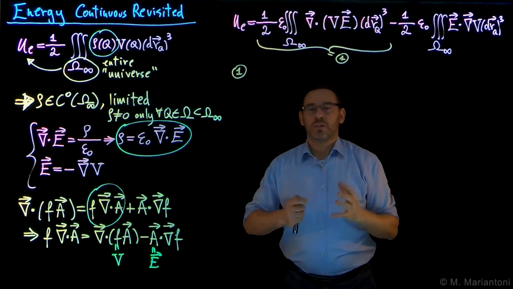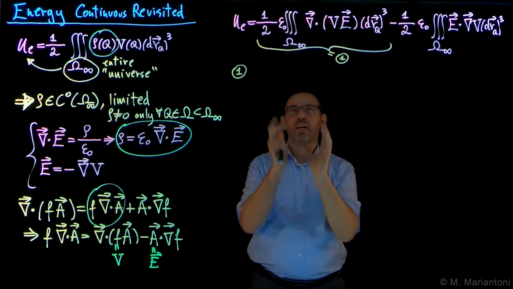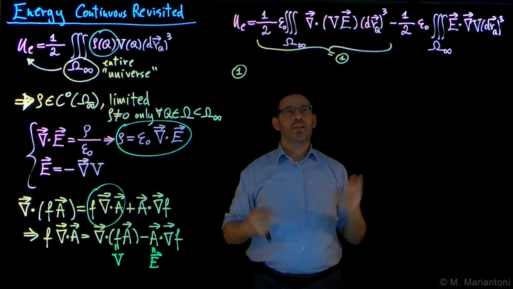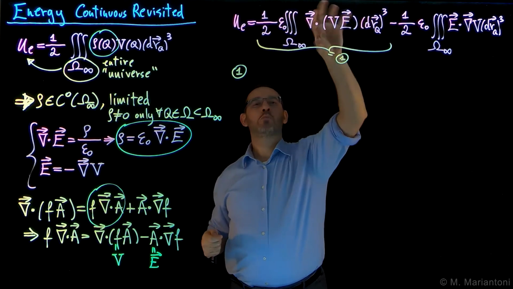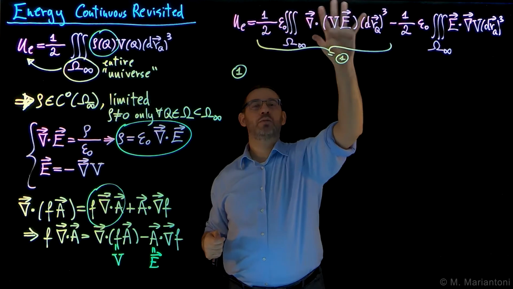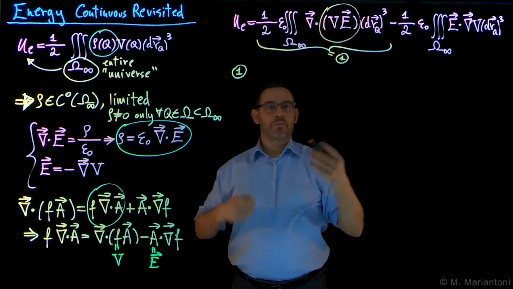Okay, so this is the integral of interest. This is very simple. We'll do it at the end. This one is a little bit more complicated. But let's look at this. We have the volume integral of the divergence of a quantity, which is a vector, V times E, the whole quantity. So we can use the divergence theorem.